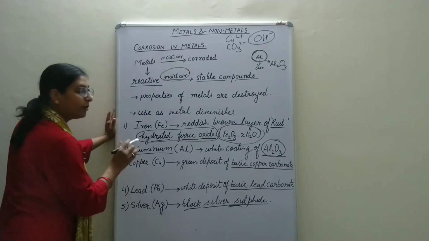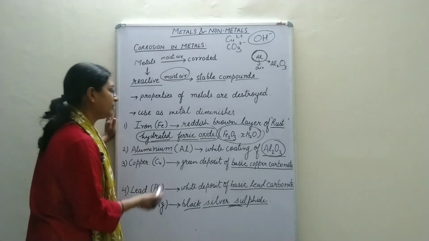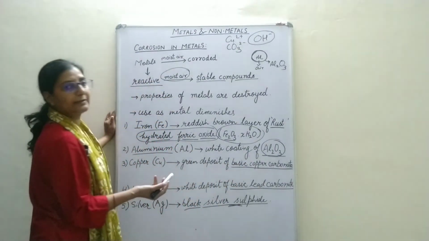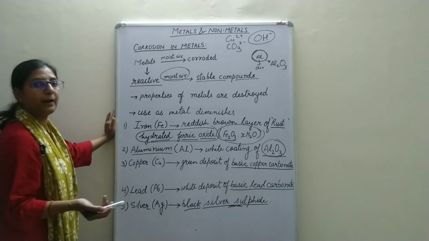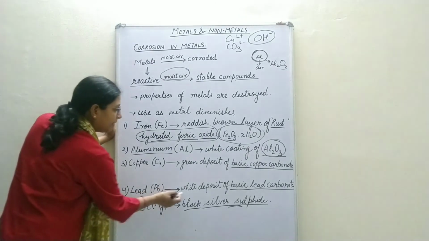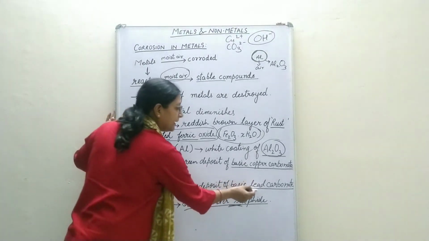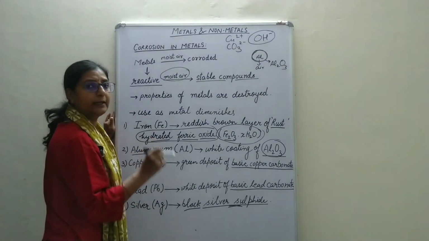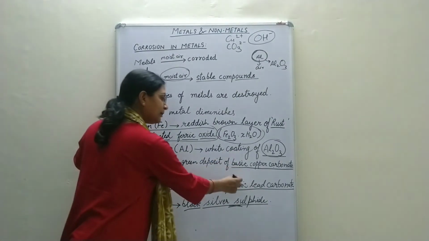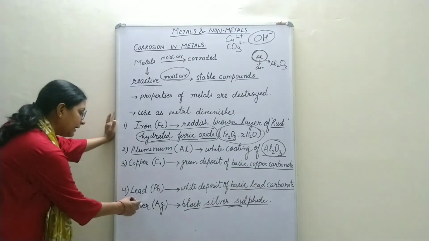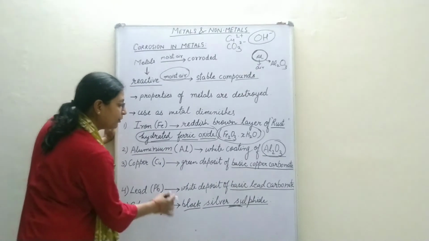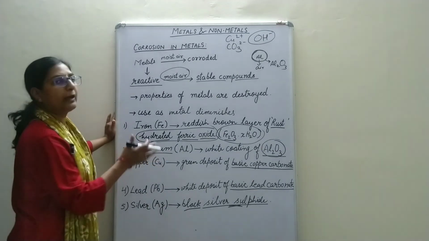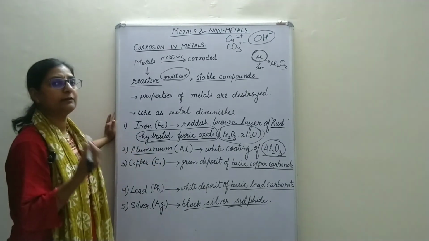Then the third is copper. Copper forms a green colored deposit of basic copper carbonate. We call it basic because of the presence of hydroxide ions in the compound. Then lead forms a white deposit of basic lead carbonate. Again, we call it basic because of the presence of hydroxide ions, and this is also a complex compound. Then comes lastly silver. Silver forms a coating of black silver sulfide. Now, whatever articles you come across at home, please try and observe these kinds of coatings.